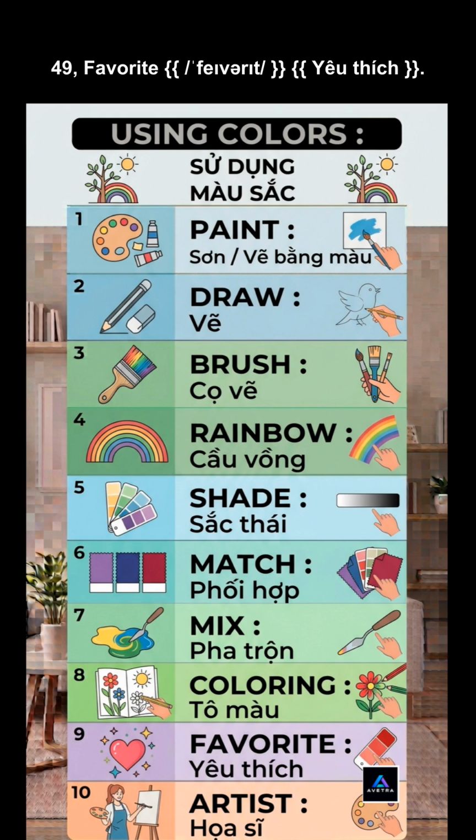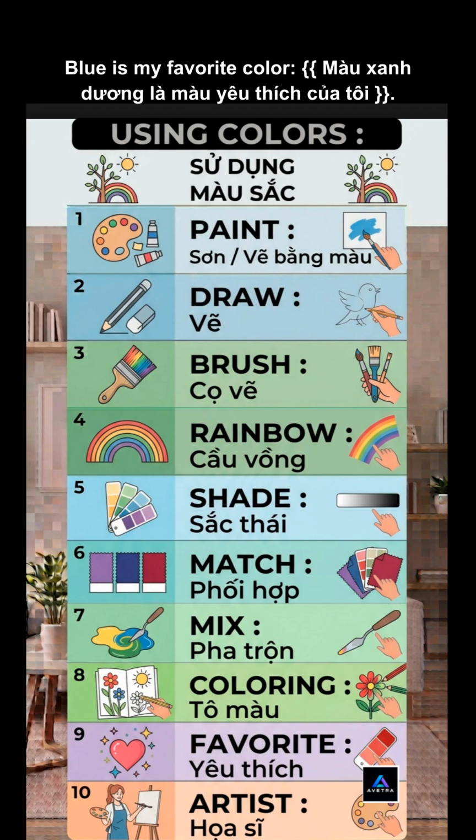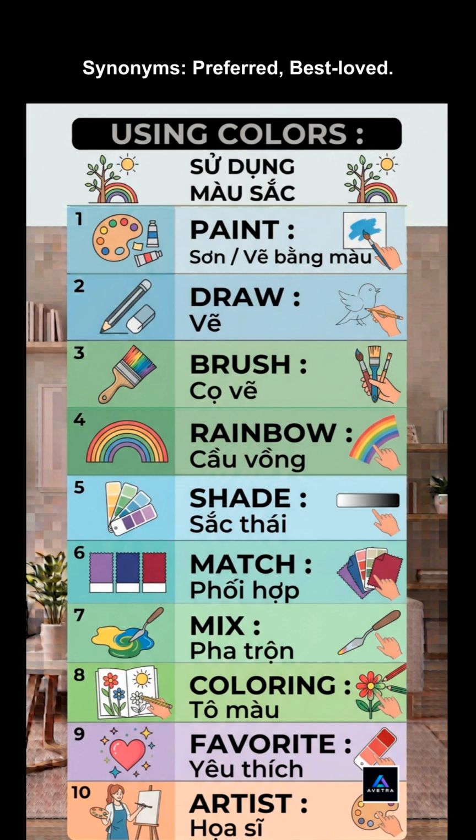49. Favorite. Meaning, liked more than all the others. Example: blue is my favorite color. Synonyms: preferred, best loved. Antonyms: least favorite.